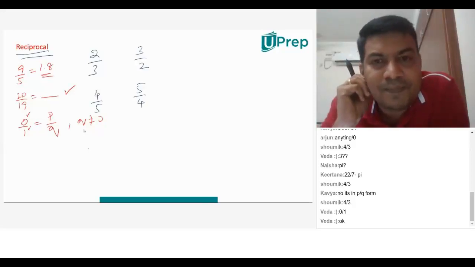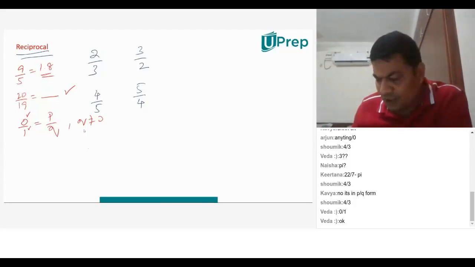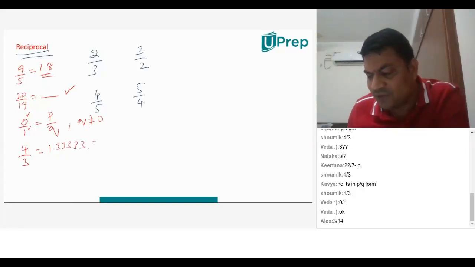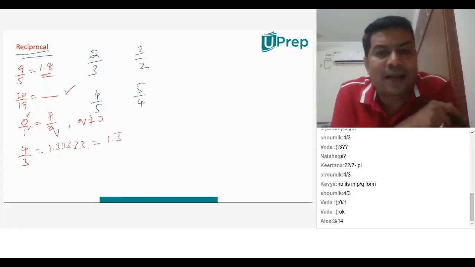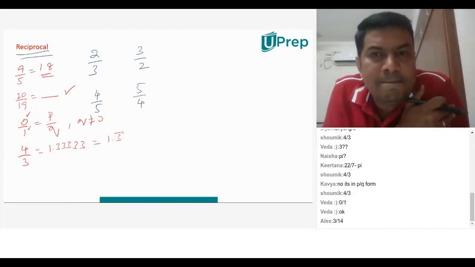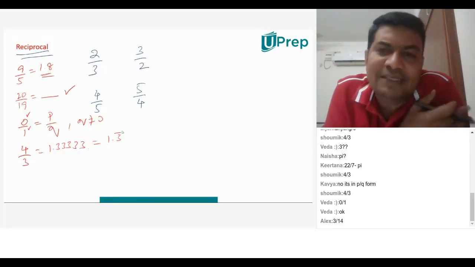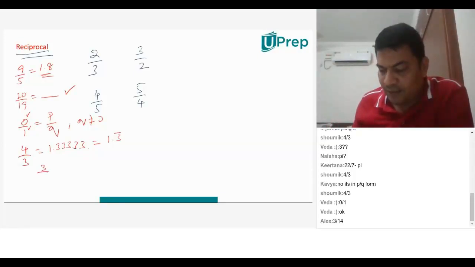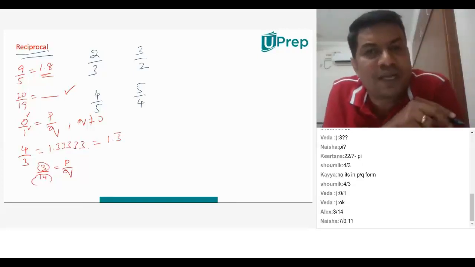Sir, what about 4 by 3? No, 4 by 3 is also rational, because it's in the form 4 by 3, 1.3333 and so on. You can write this as 1.3 bar, so it's in the form of P by Q. Therefore, it is a rational number. Good. 3 by 14, Alex, even that is a rational number. P is an integer, Q is an integer, it's in the form of P by Q.